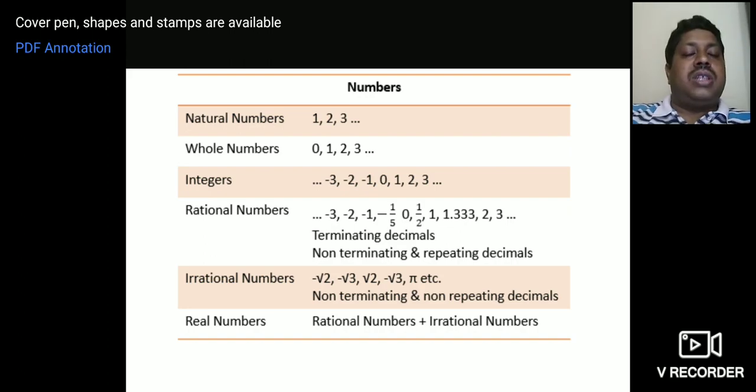Real numbers, what is a real number? A real number is rational numbers plus irrational numbers. Both rational numbers and irrational numbers together are called real numbers. Got it?